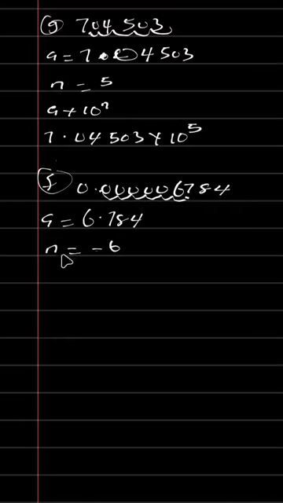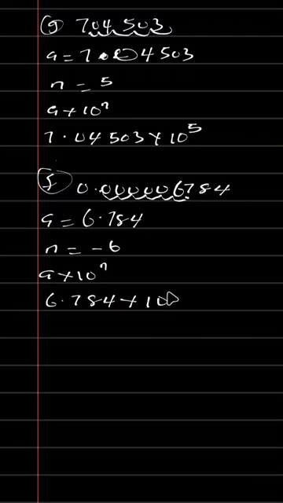Now the general expression is a multiplied by 10 raised to the power of n. So when you put it here, we have 6.784 multiplied by 10 raised to the power of n, where n is equal to minus 6. So the answer is 6.784 times 10 raised to the power minus 6. That is how you solve a question in standard form.